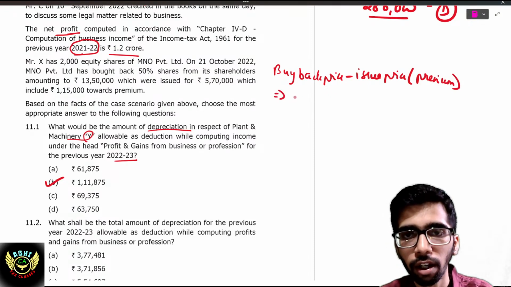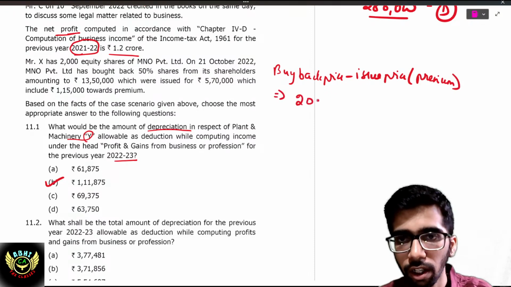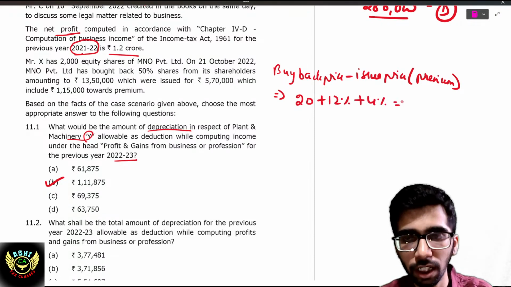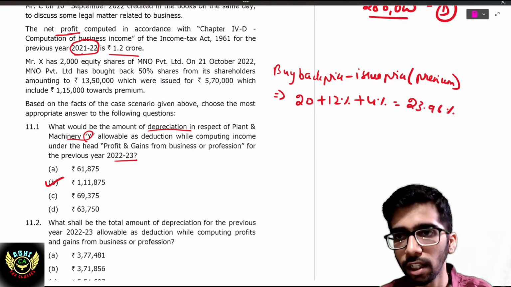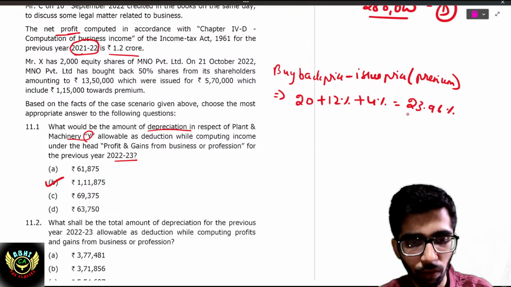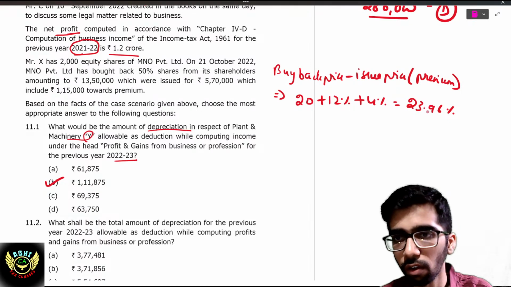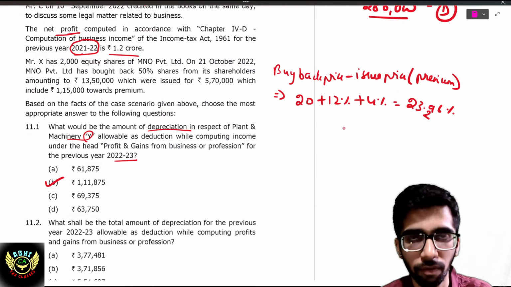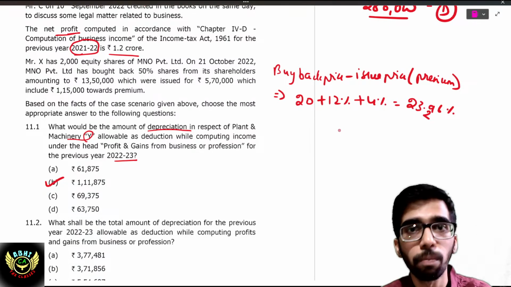Okay. On this 20% plus 12% surcharge plus 4% health and education cess, effectively 23.296 is the effective rate. Let me check once. 20 into 1.12 into 1.04 is 23.296. Sorry, 23.296 will be the rate that the company has to pay.